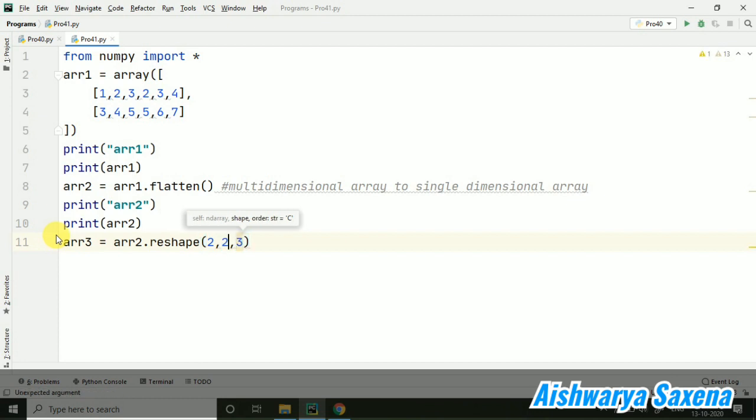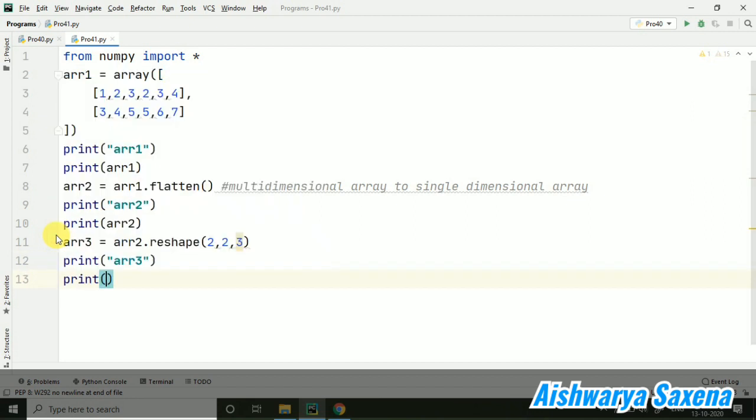Here, this is one 3D array which is having two 2-dimensional arrays of 2 by 3 order. Mark my words, two 2-dimensional arrays of 2 by 3 order. So let me print and show you this one. I'm printing ARR3 right now.